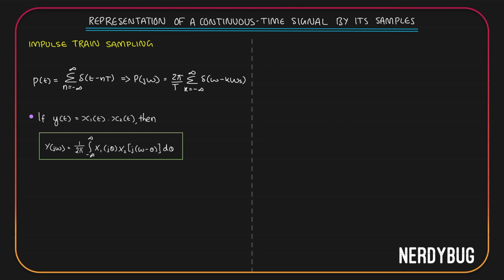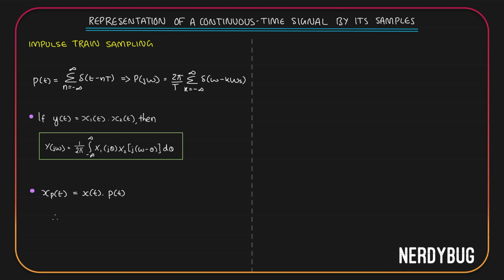In the multiplication property of Fourier transform, we have learned that if y of t is the product of two other signals x1 of t and x2 of t, then the Fourier transform of y of t, Y of j omega, is 1 by 2 pi times the convolution of the Fourier transforms of x1 of t and x2 of t. That is 1 by 2 pi integral from minus infinity to infinity x1 of j theta, x2 of j omega minus theta d theta. Over here, we learned the sampled signal xp of t is the product of x of t and p of t. X of t is our continuous signal, p of t is our impulse train.